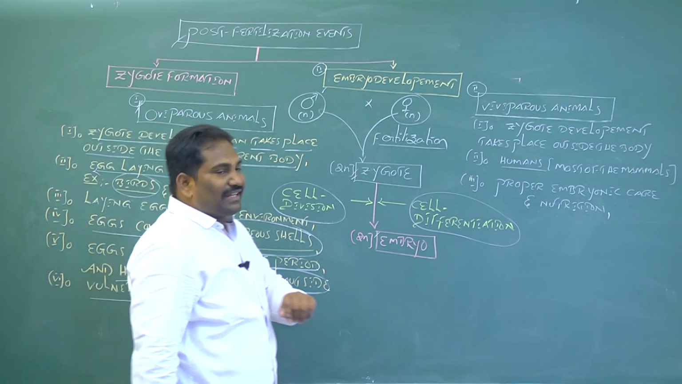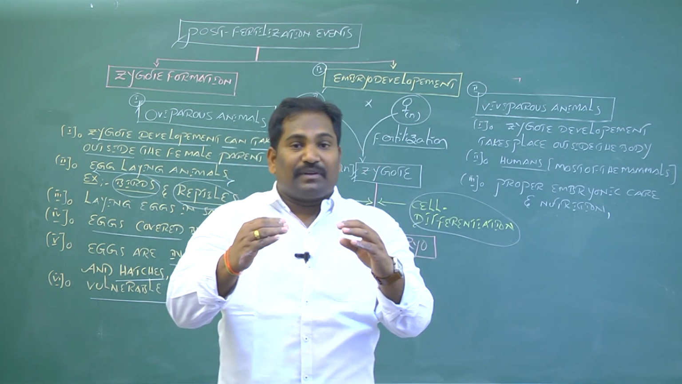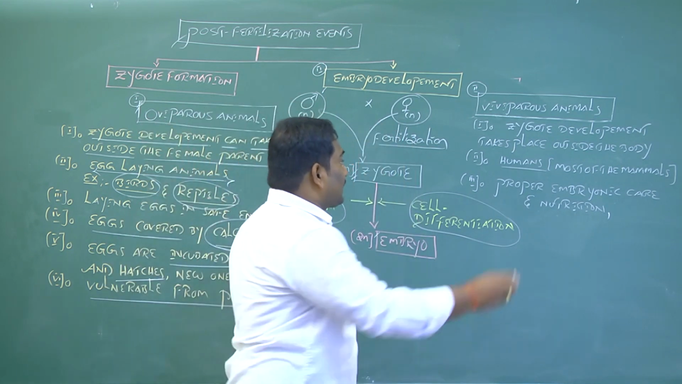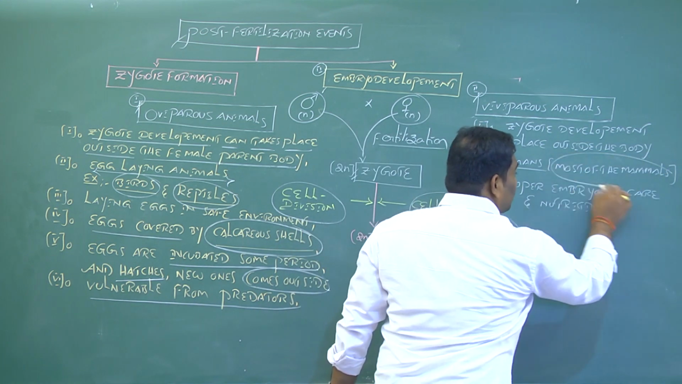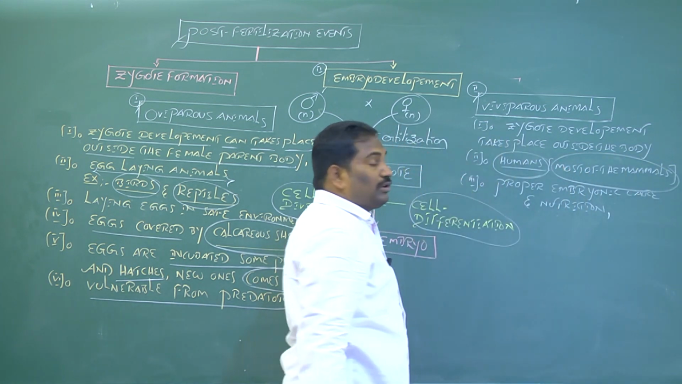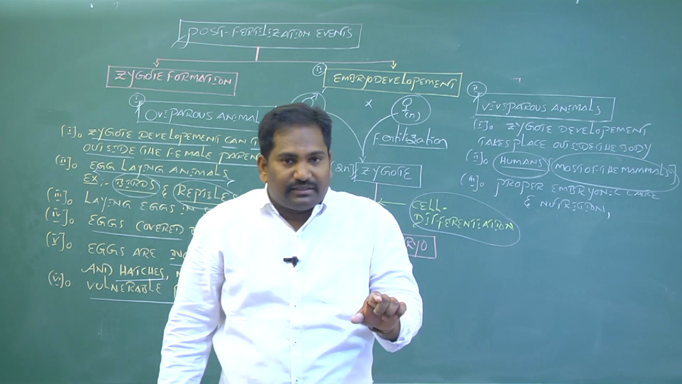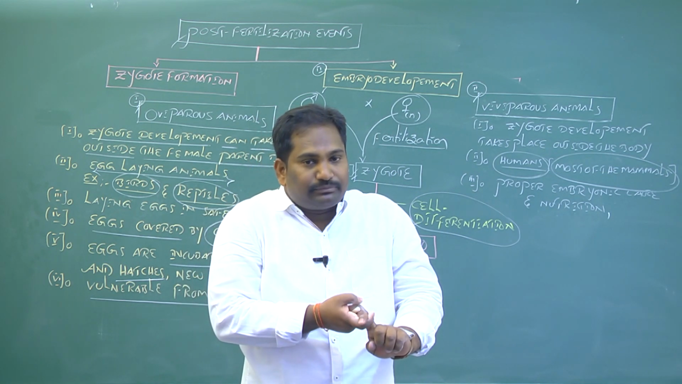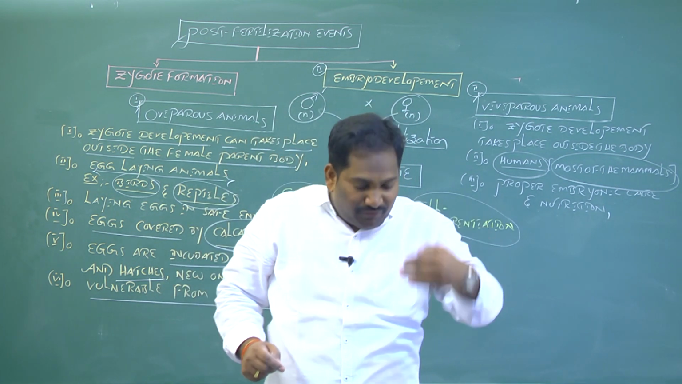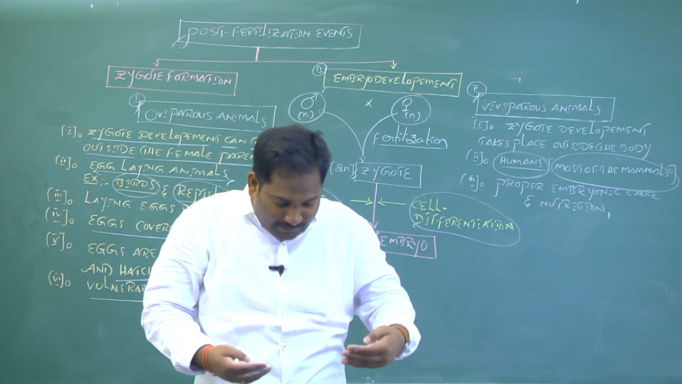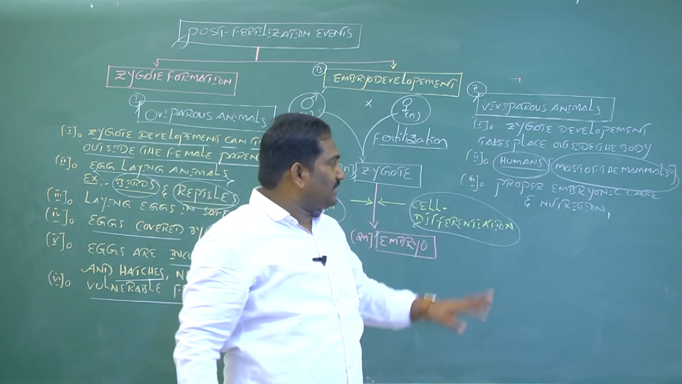Let's come to viviparous animals. Viviparous animals are those in which zygote development takes place inside the female parent body. Examples are most mammals, including humans. In humans, when a male gamete fuses with a female gamete in the ampulla-isthmus junction region to form a diploid zygote, the development of the zygote takes place inside the female parent body. Humans are the best examples of viviparous animals.